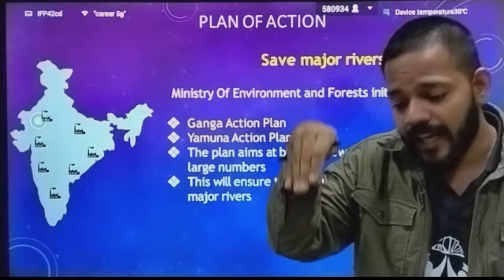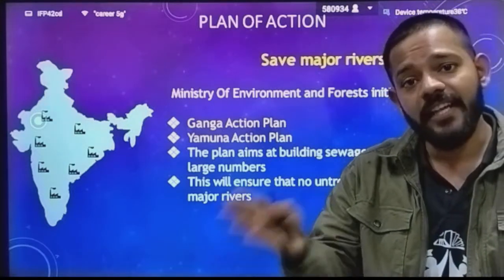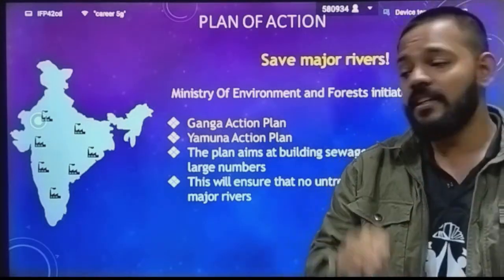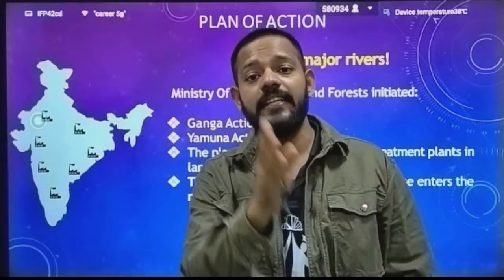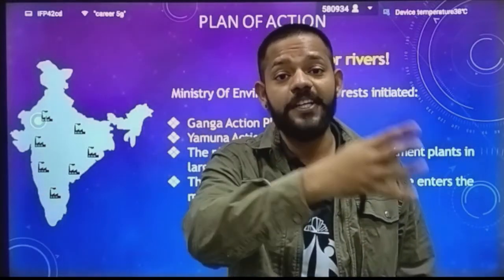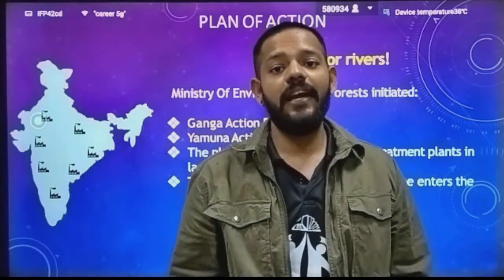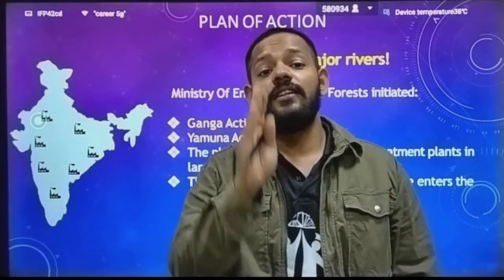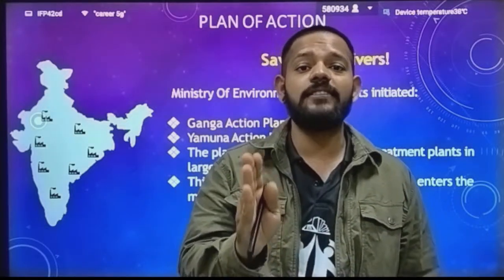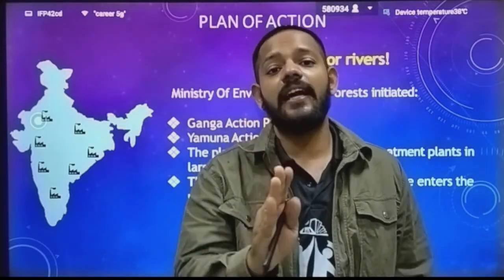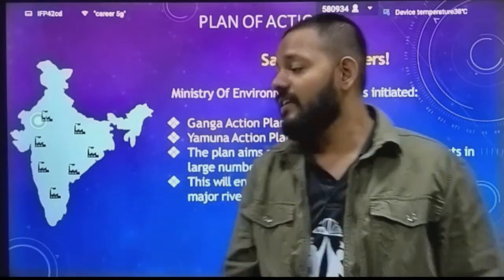That water which is coming inside the tap in Delhi is highly polluted water. You will find in the winter season that soap scum is floating on the river Yamuna. It is highly polluted because there are no sewage treatment plants near the Yamuna river, and it is getting highly polluted day by day.